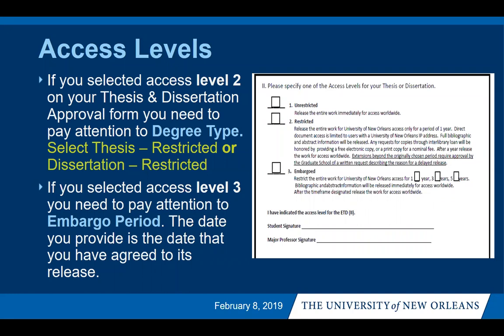Another note is that when you are selecting embargo, you cannot select thesis restricted or dissertation restricted, because that will forego your selection of embargo. So when you're selecting that you're going to do embargo for however many years, you need to make sure you just click thesis or dissertation, not restricted, because it's not the same thing.